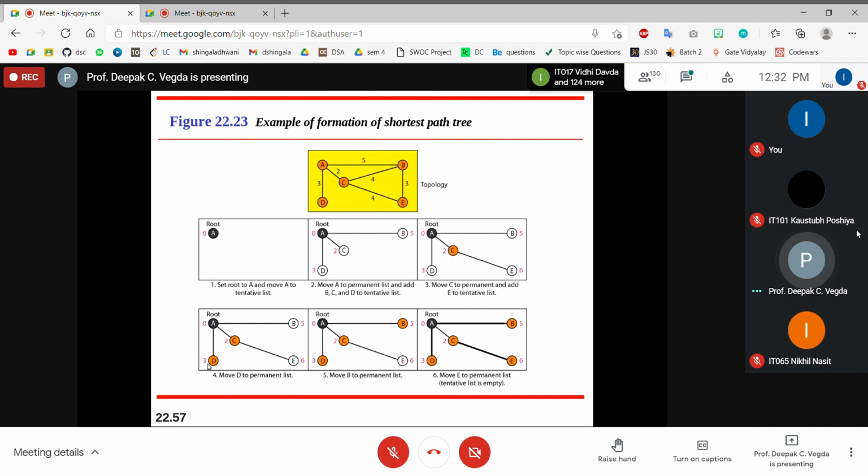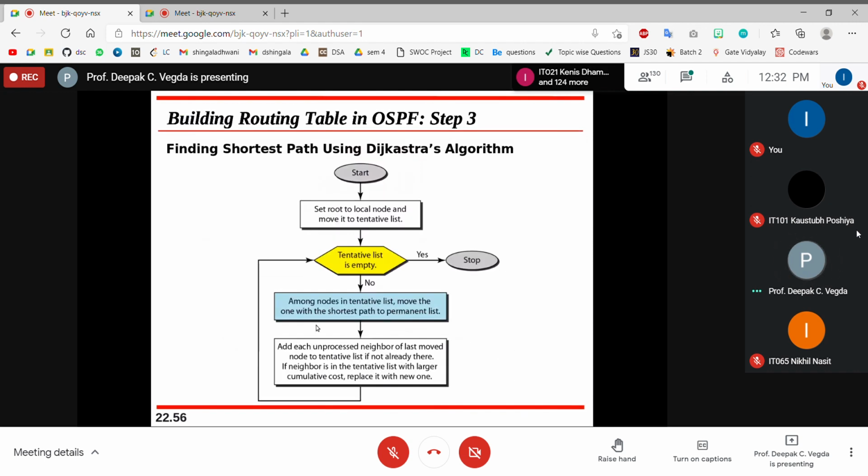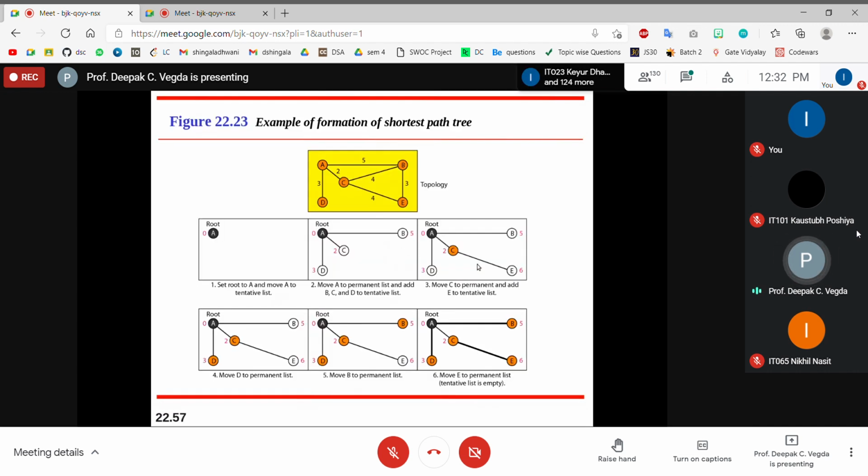Right now, no, there are no other nodes in the graph. Now from B and E, which one is the shortest path? B, so I'll move B to the permanent list, and then I'll move E to the permanent list. Now my tentative list is empty, so I can stop. What I did is generate the shortest path tree.